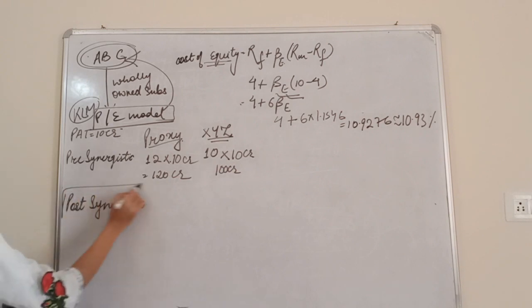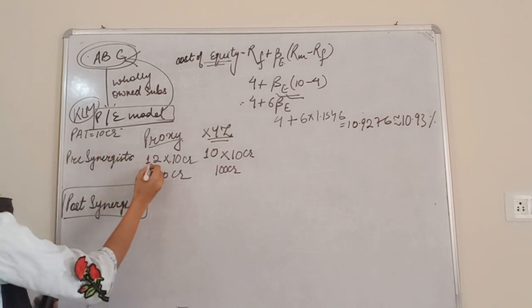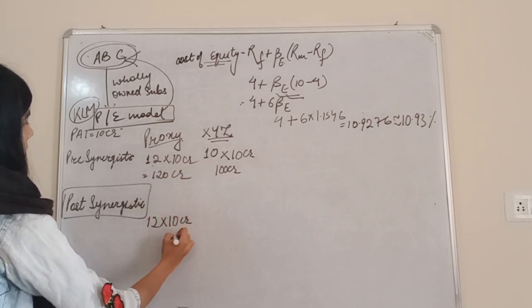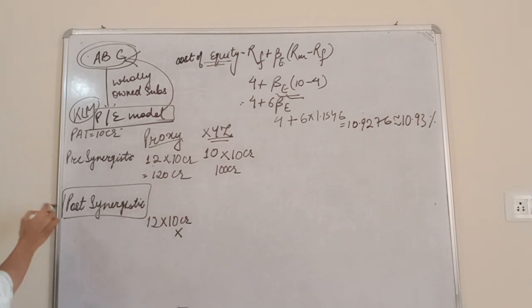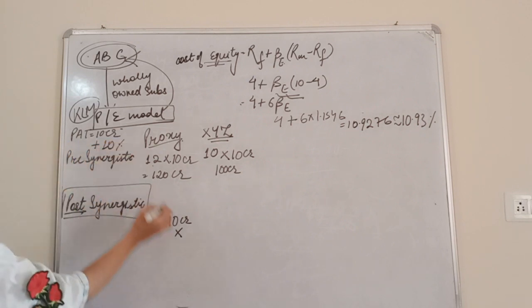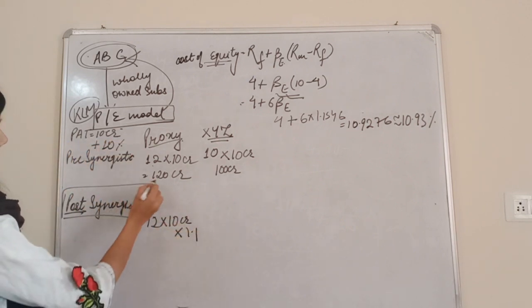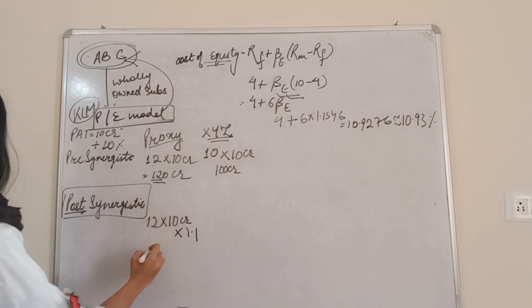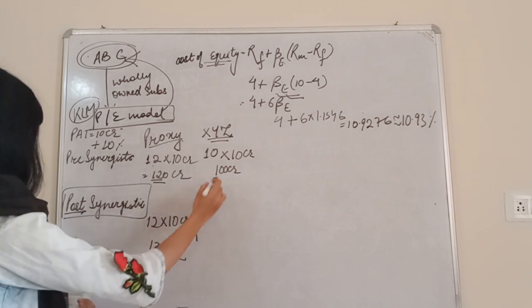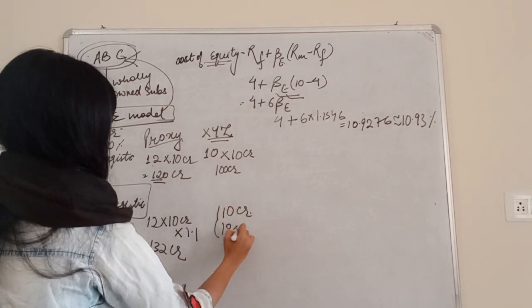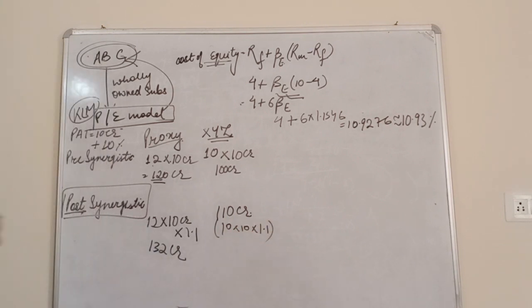But now it is talking about post-synergistic value. This PAT will be the same, but there is information that after acquisition, PAT is going to increase by 10%. So multiply by 1.1. It comes out to be 130 crores here and 110 crores here. I'm going to write 10 multiplied by 10 multiplied by 1.1. Fine. Now coming to the dividend payout model.